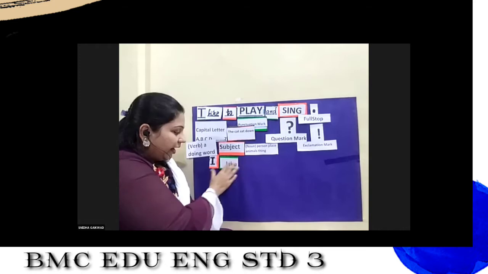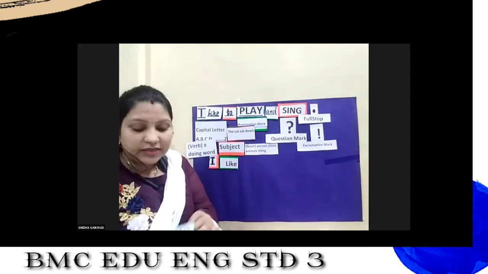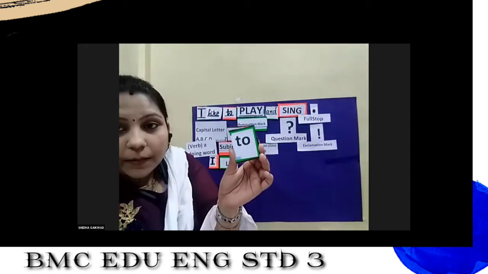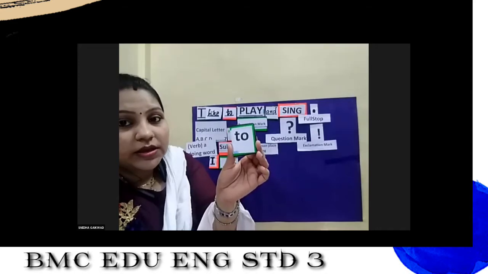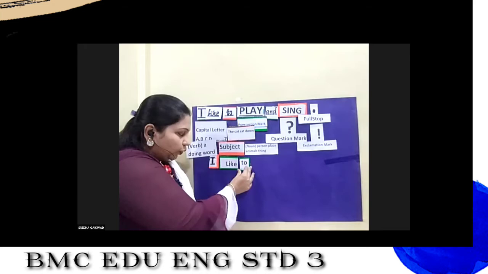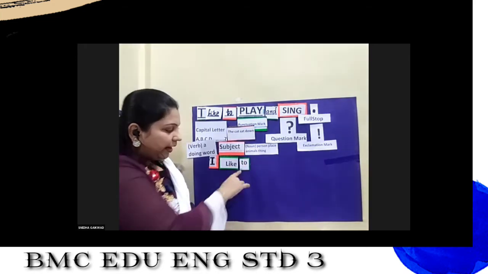Yes. I like. Now we are making sentences by using small words, 2-letter words, 3-letter words. We are using those words and making a sentence. Yes, very good. It is a two. I like to.